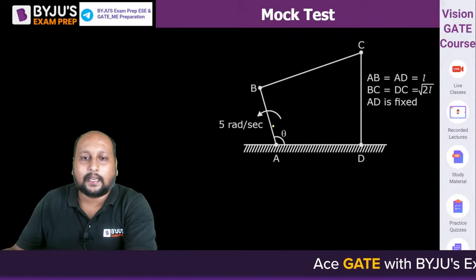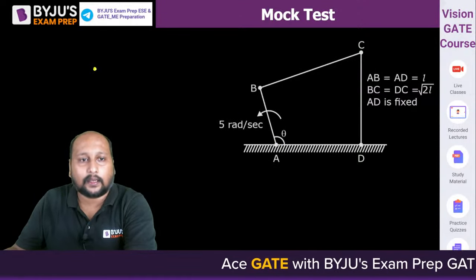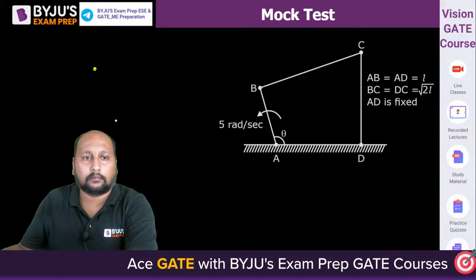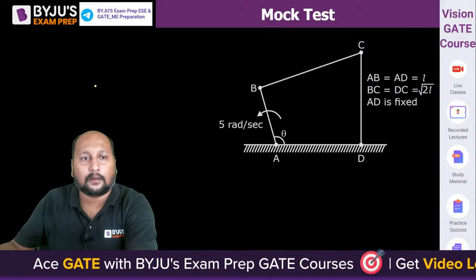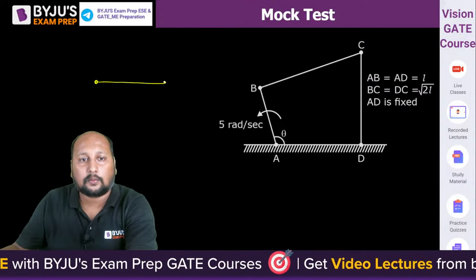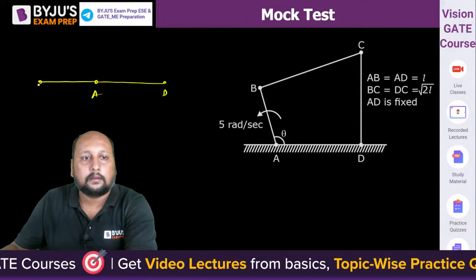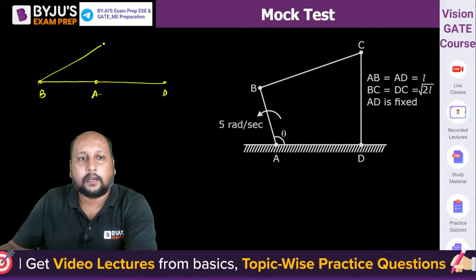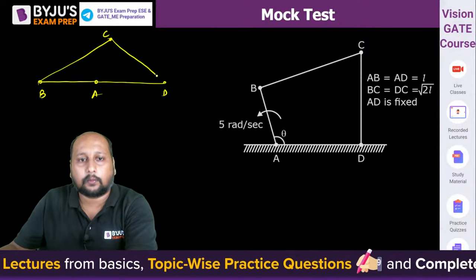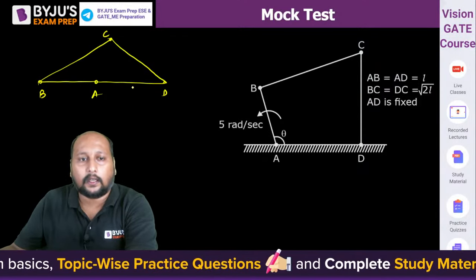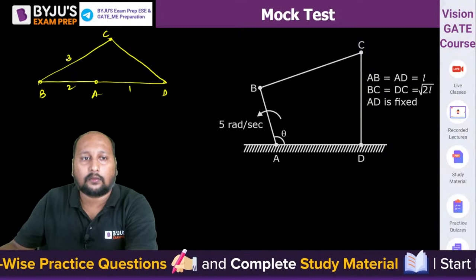देखो, they are saying theta equal to 180, that means your diagram should be something like this. This is point A, this is point D, right? This is point B, this is point C, and this is point D, right? So this is 180. Let's say this is 1, this is 2, this is 3, this is 4.